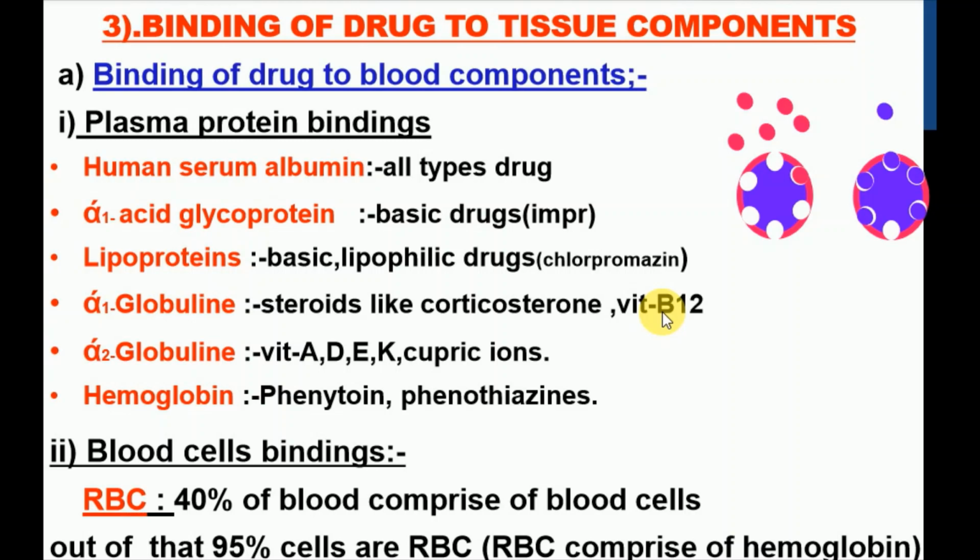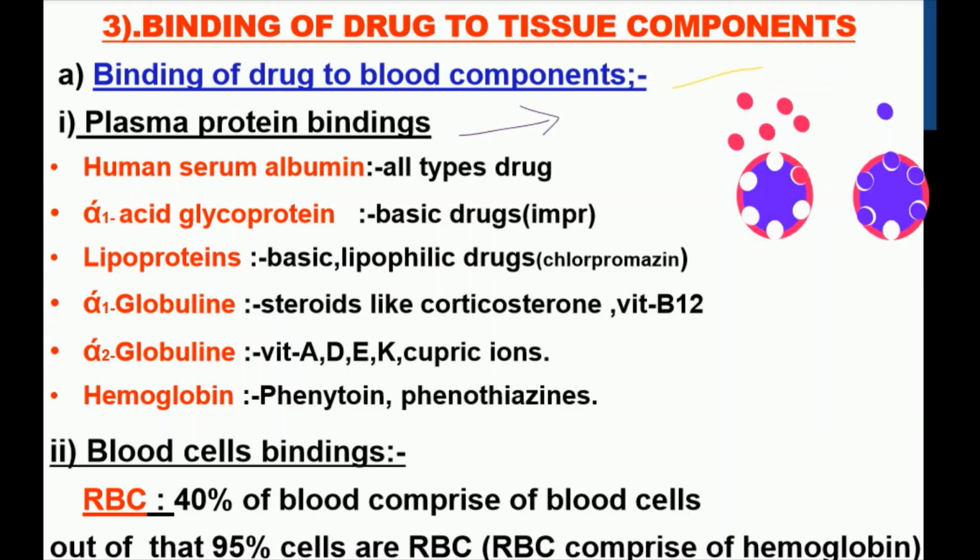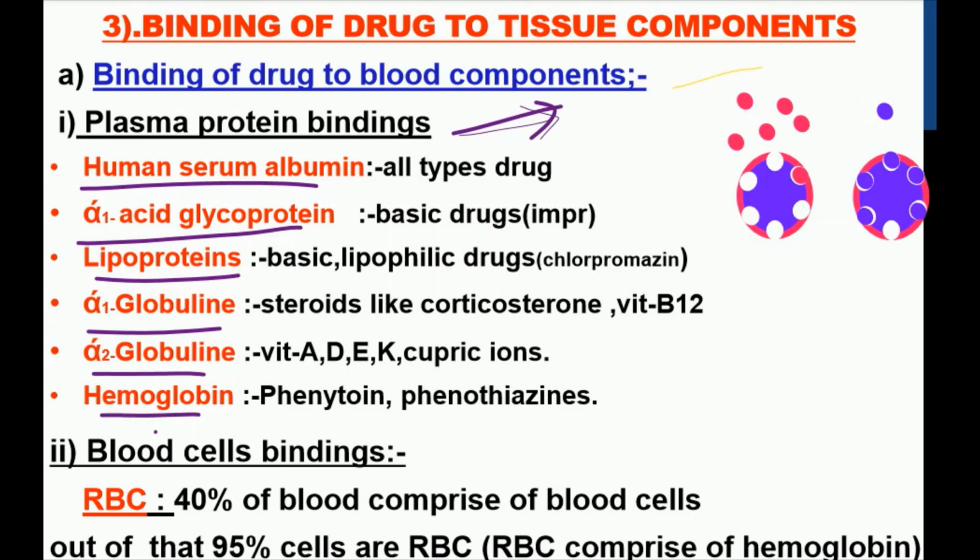So the next point is the binding of drug to the blood components. The main first blood component is the plasma protein. In plasma protein, human serum albumin is there, alpha acid glycoprotein is there, lipoprotein is there, alpha 1 globulin is there, alpha 2 globulin and hemoglobin is there. The maximum amount of drug binds to human serum albumin.